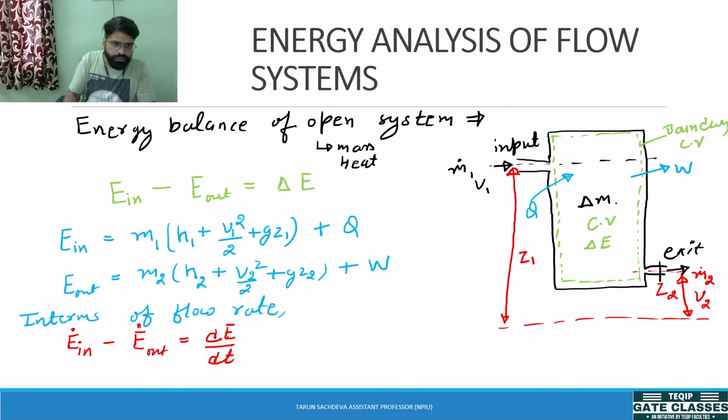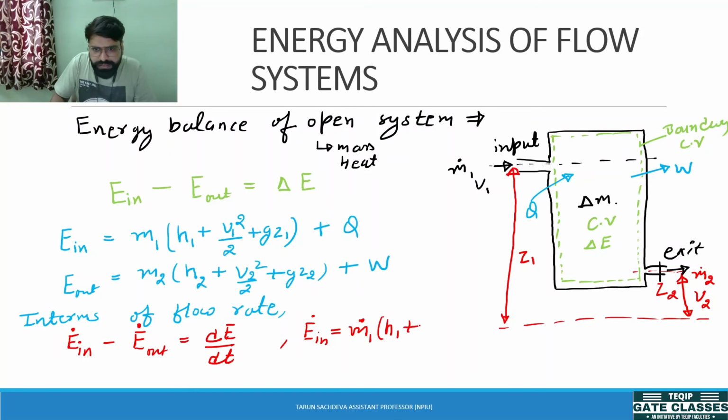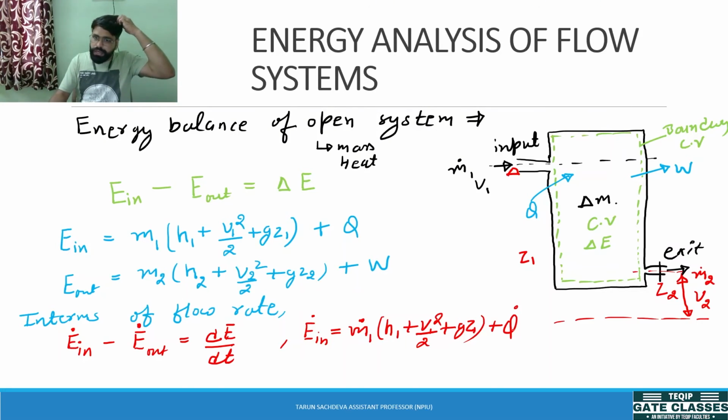This dot shows the rate. Now if we need to find the energy input in terms of rate to the control volume, it will be equal to mass flow rate coming into the system times H1 plus V1 squared by 2 plus gZ1 plus Q dot. So this heat has to be in terms of rate also.